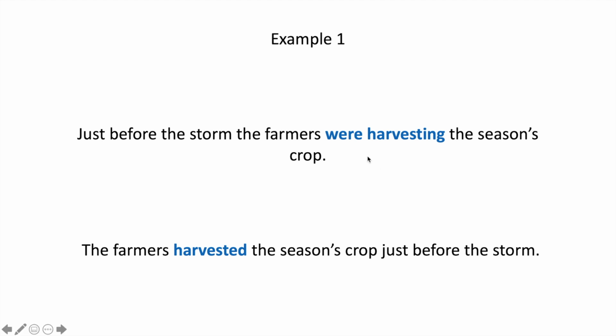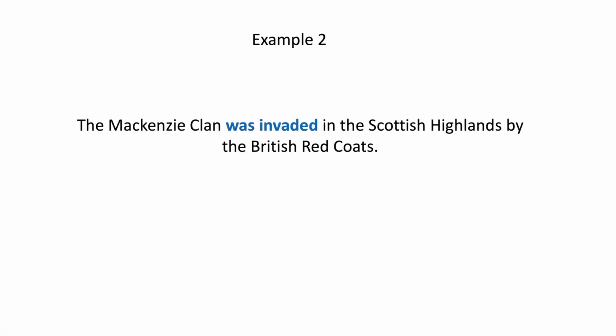By rewording the sentence and eliminating the to be verb, which is were in this sentence, the action is given back to the farmers and there is more authority in the sentence. Second example. The Mackenzie clan was invaded in the Scottish Highlands by the British Redcoats. This sentence does not give focus to the subject executing the action. The subject here is the British Redcoats. The sentence gives a passive approach to the action, hence passive verbs.